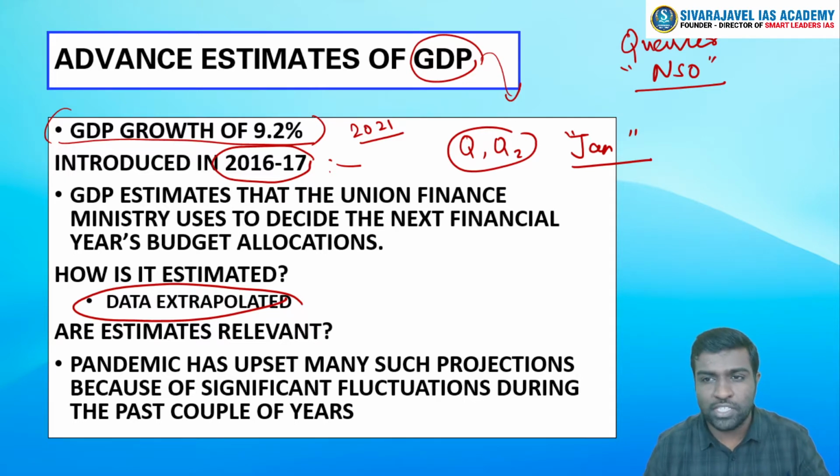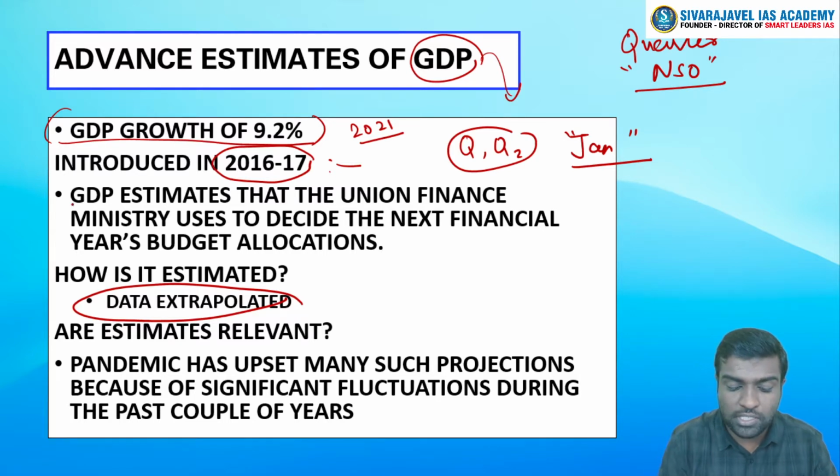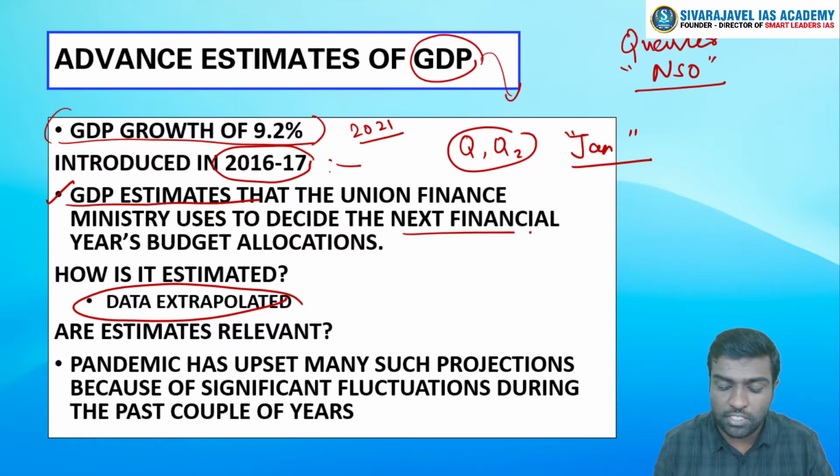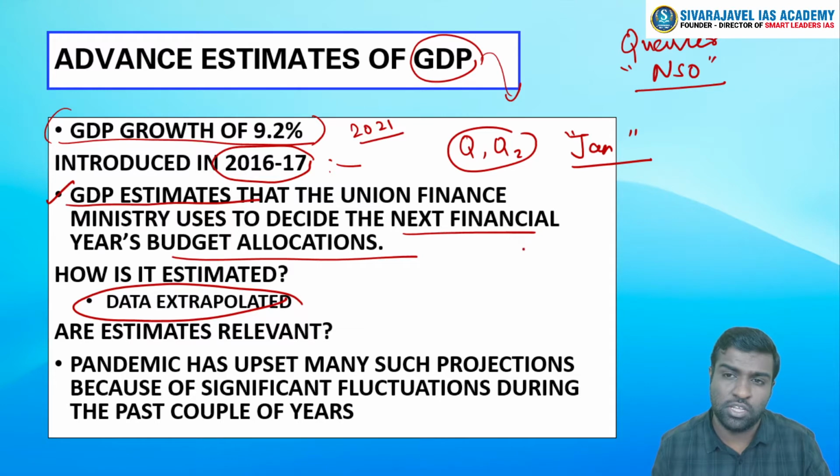With this GDP number, what is the significance? This GDP estimate will now be used by the finance ministry to decide the next financial year's budgetary allocations. Likewise, whatever economic decisions are taken by the government of India which need a comparison with GDP, we will take this advanced estimate into account.